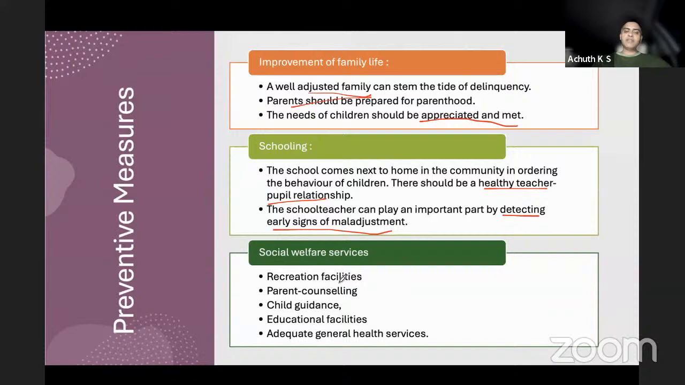Social welfare activities, recreation facilities, couple counseling or parent counseling, child guidance, educational facilities, and adequate health services. These are the social services which can prevent juvenile delinquency. There are three aspects. One is parent and child. Second, that comes to the family. The other one is schooling, and the other one is the surrounding environment.